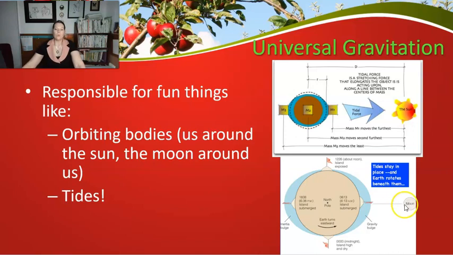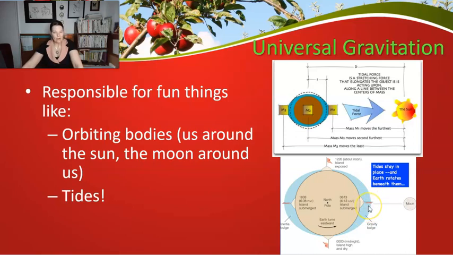So the moon and sun will pull on the giant mass that is the ocean. And the part of the ocean that's closest to us, remember, that's based on the radius between the two, okay? And so this is closer, it's going to pull more, because if they're closer together, there's going to be a larger force. So they're going to pull more.